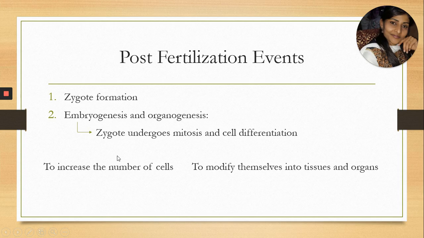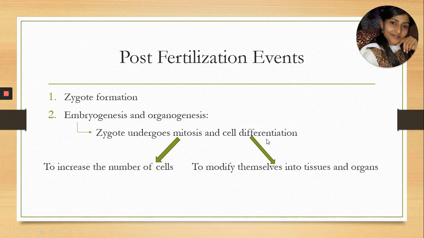Mitosis is required just to increase the number of cells. That means to increase the number of cells, mitosis is required. We all know that after the process of mitosis, identical cells are always formed. So to increase the number of the same type of cell, the zygote undergoes mitosis.